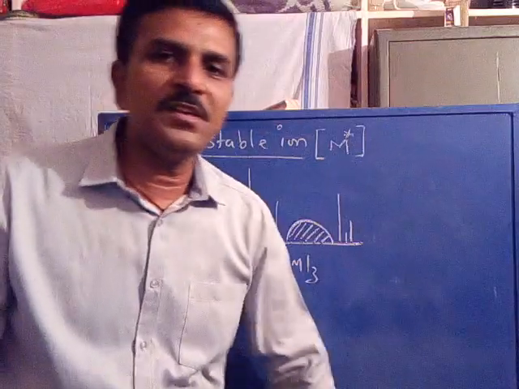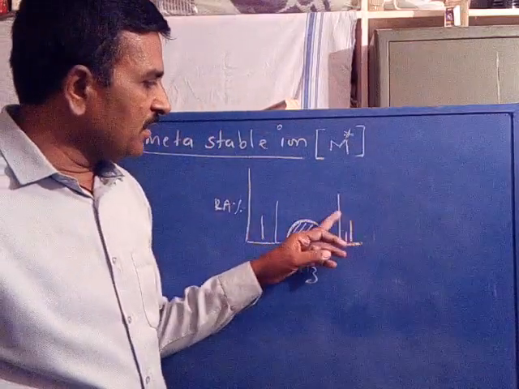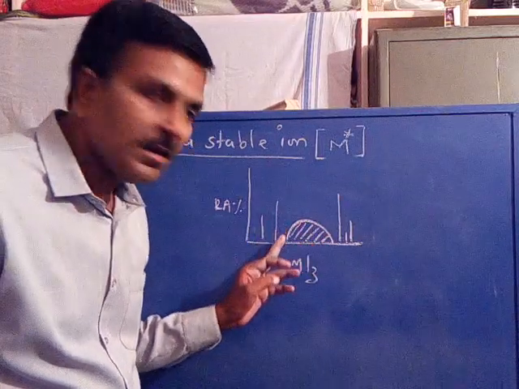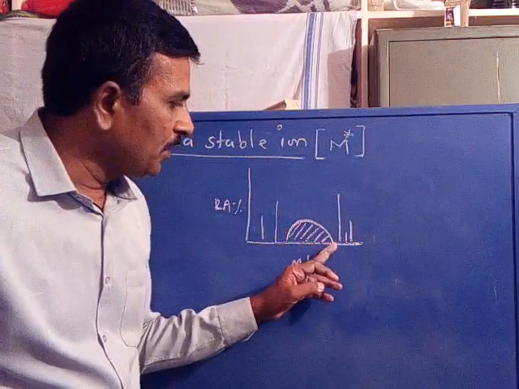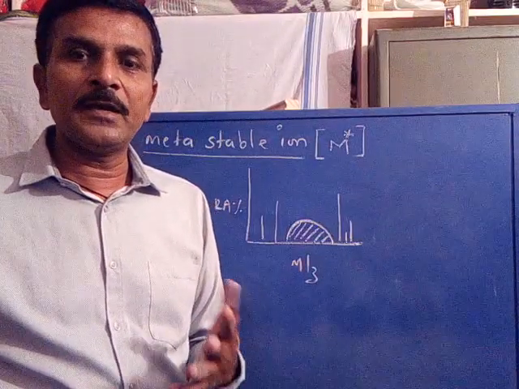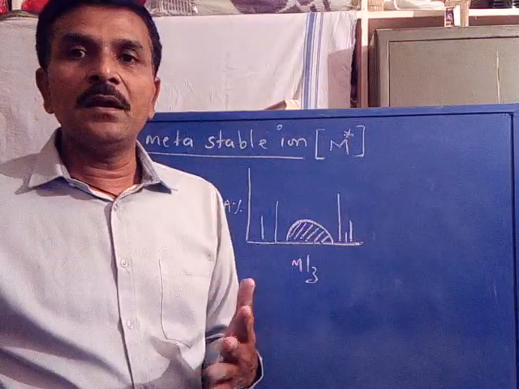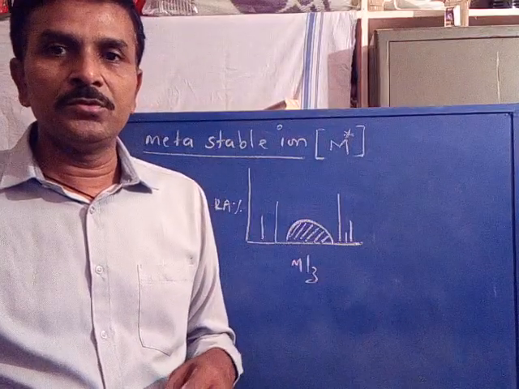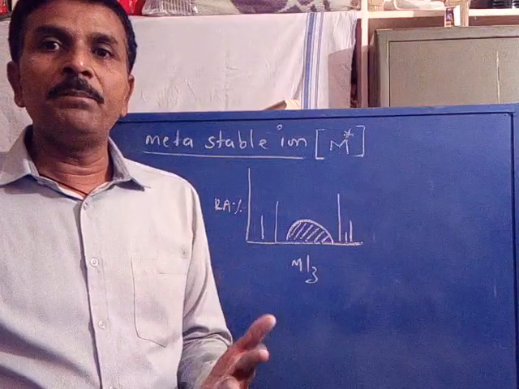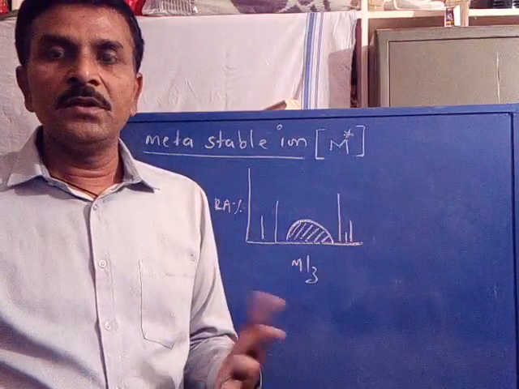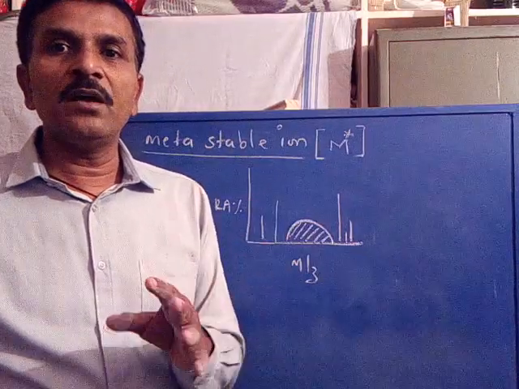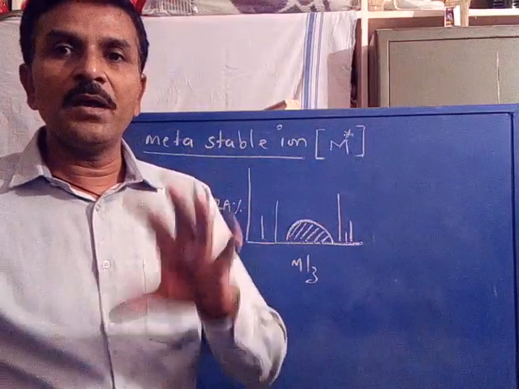Now you observe, this is the mass spectrum, where these are the signals of sharp and intense ones. Now this is another signal, a broad one. So broad and diffused signals may also appear in the mass spectrum at non-integral M by Z values. The fragment ions which appear with broad and diffused signals are called metastable ions.